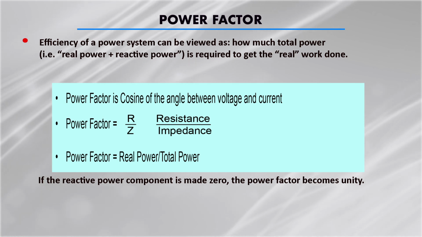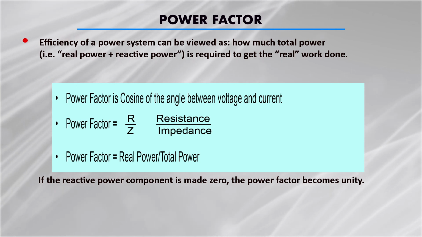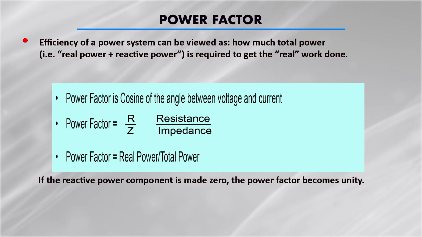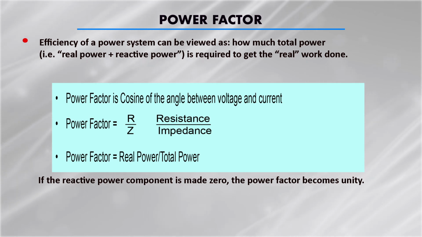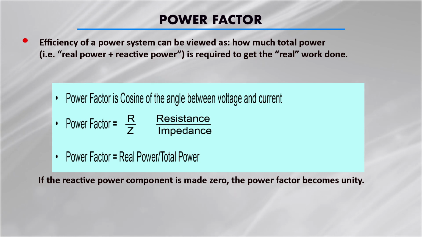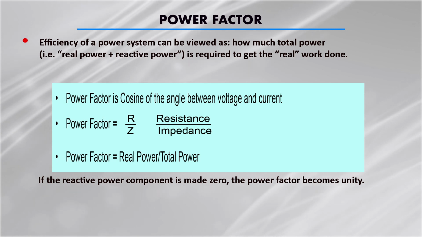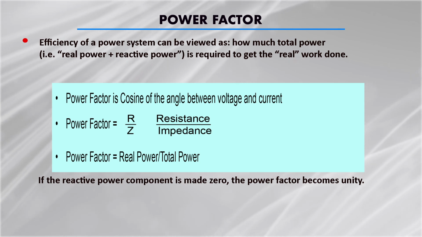If the amount of real power is more, then the power factor is more. So it is always good to have a high power factor. If the reactive power component is made 0, that means the power factor is unity. Our aim is to compensate the reactive power component, which comes into the picture because of inductance and capacitance, when we would like to make the power factor unity.